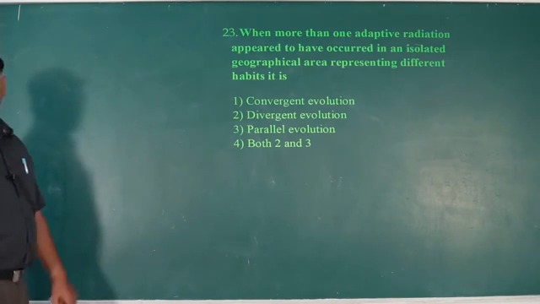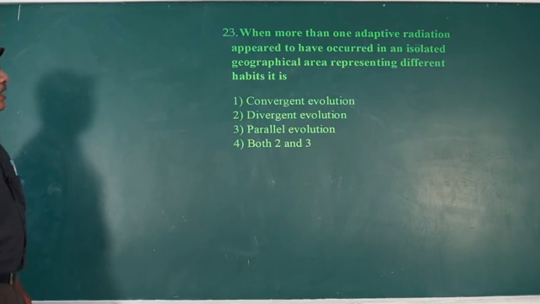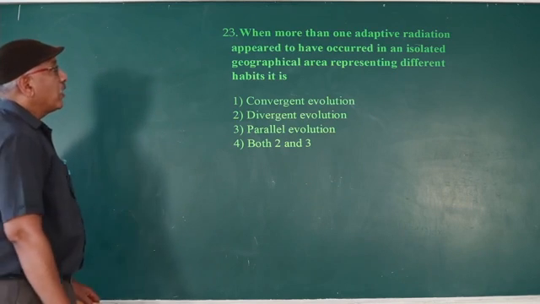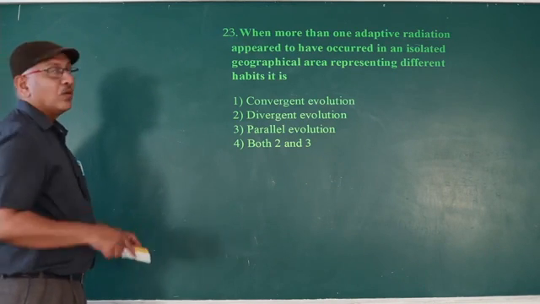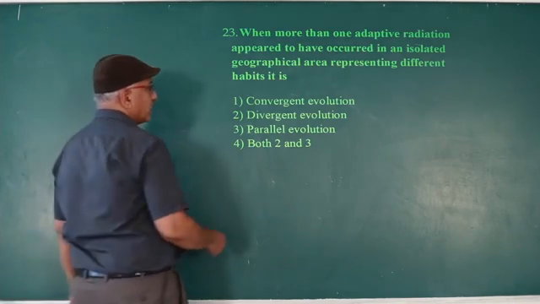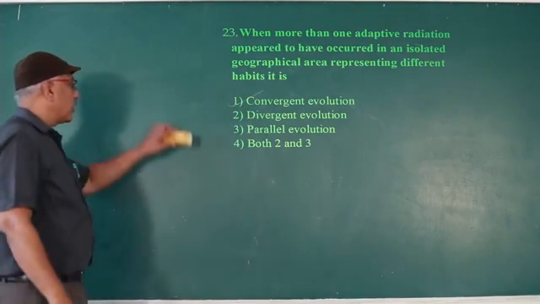When more than one adaptive radiation appears to have occurred in an isolated geographical area, representing different habits, that is known as convergent evolution. For example, the mole and the marsupial mole belong to two different groups. The marsupial mole belongs to Metatheria and the mole belongs to Eutheria; they live in the same habitat but have different structures. So that is convergent evolution.